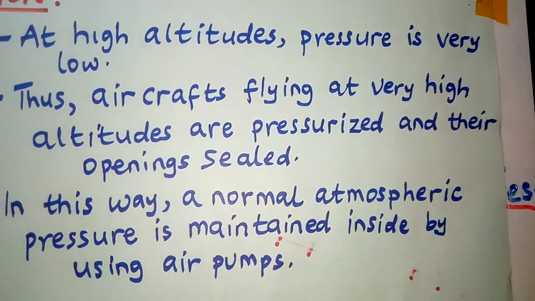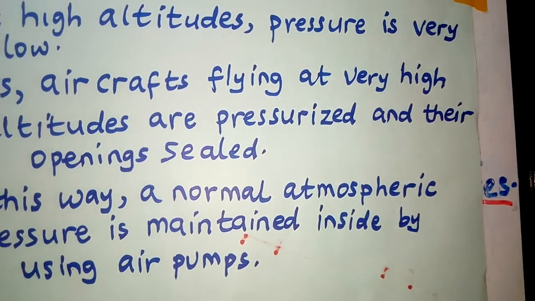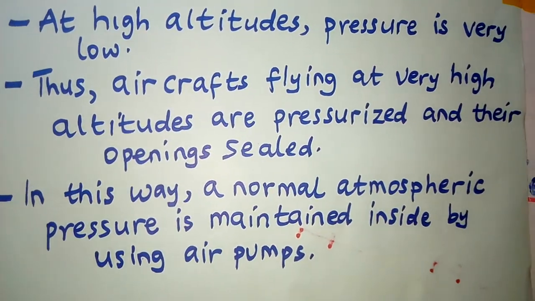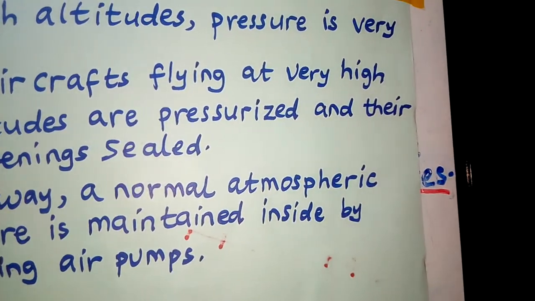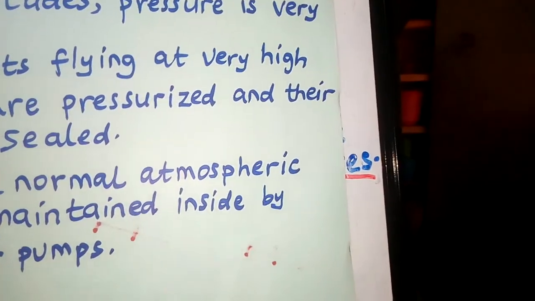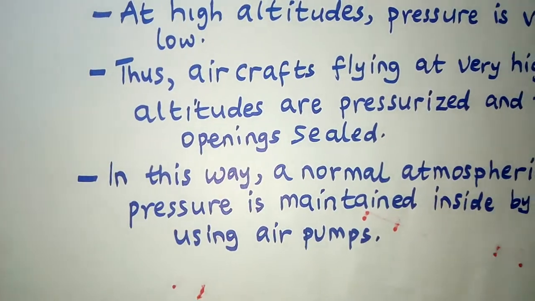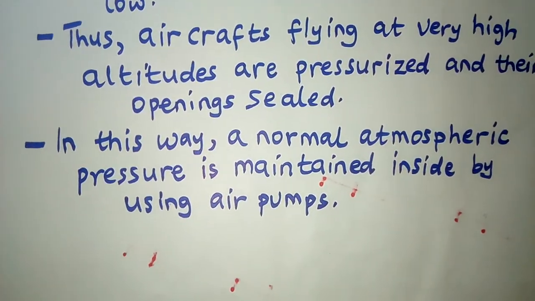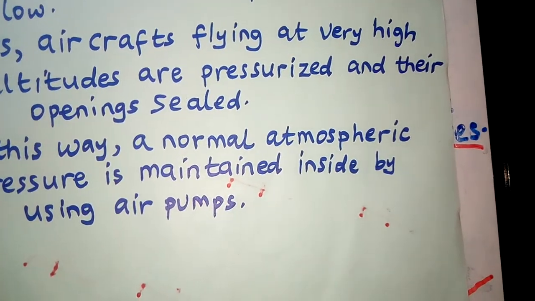So, for those who are flying the aircrafts, especially at high altitudes, you make sure that inside the aircraft is pressurized and all the openings must be sealed. Why? In this way, a normal atmospheric pressure is maintained inside using air pumps.